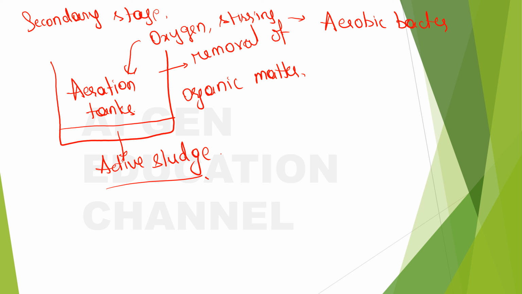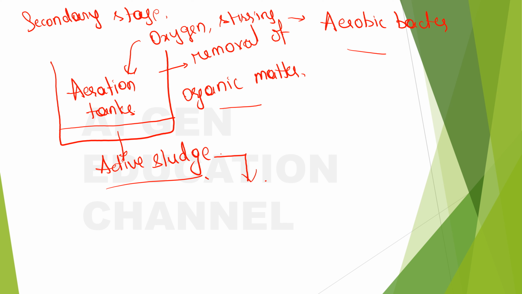Again I am repeating, the clarified water is sent into aeration tanks, and here a lot of oxygen will be pumped into the tank, and also there will be continuous stirring so that the aerobic bacteria can decompose the organic matter, and at last what we get is active sludge at the bottom and the water at the top, right? Now what should we do with this active sludge?